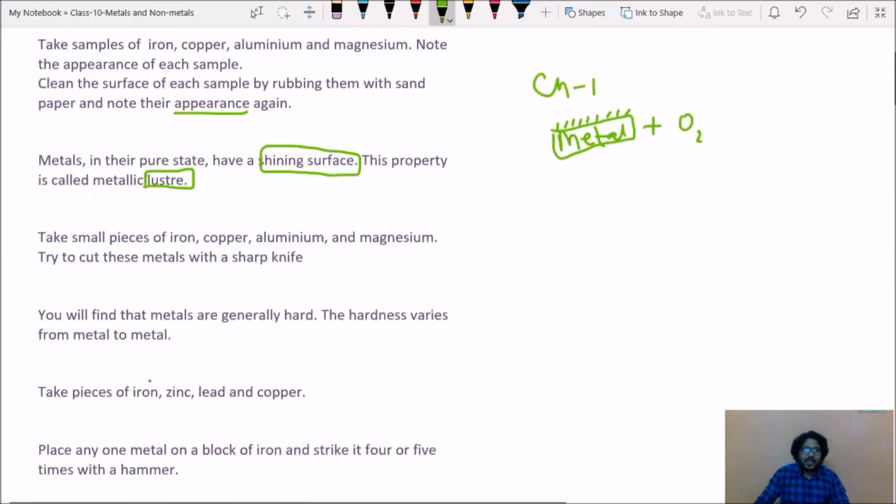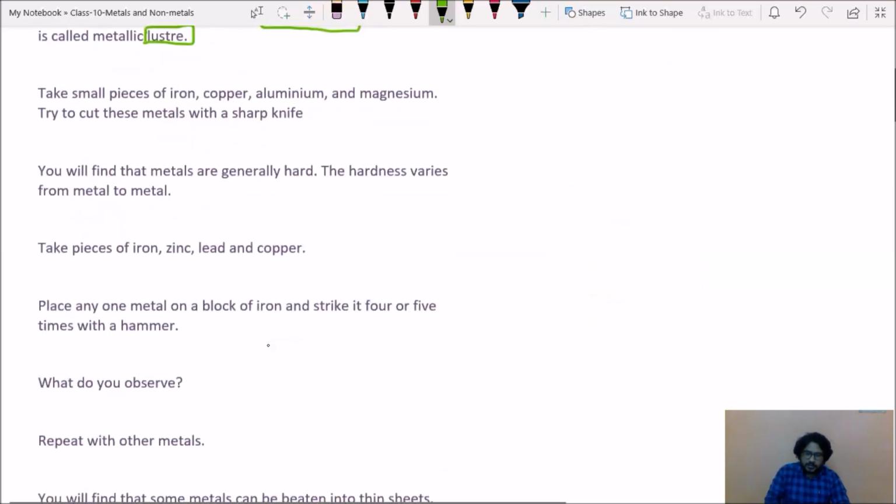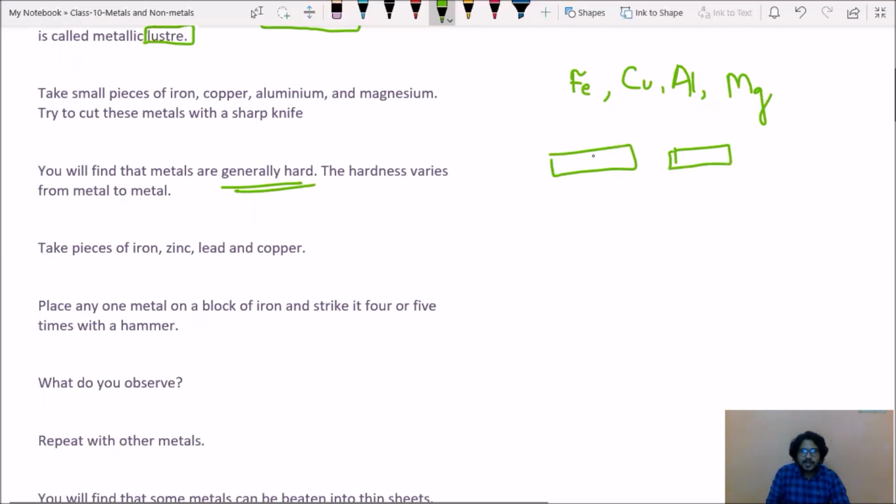Next, take some pieces of iron, symbol Fe, copper Cu, aluminium Al, magnesium Mg, and try to cut these metals with a sharp knife. So take one iron bar, or you can take one copper bar. Try to cut this with the help of a knife. What can you do? It will be so hard for you to cut that metal into 2 pieces using a knife, isn't it? By that, what can we understand? Metals are hard. Metals are rigid.